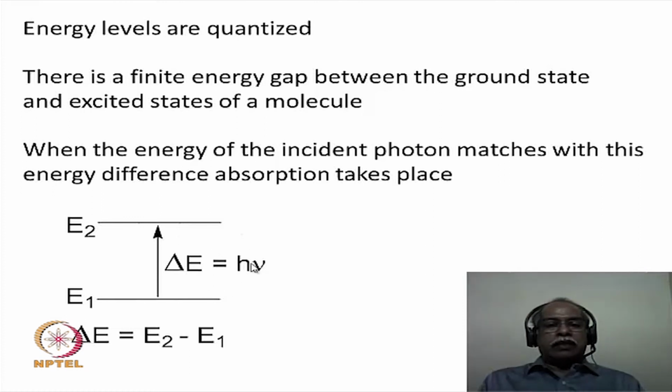Now, the difference in energy is delta E, and delta E is equal to h nu. So when the electromagnetic radiation of a certain frequency nu corresponds to the energy difference between the ground state and the excited state, absorption is going to take place. Otherwise, if there is a different frequency which does not match this criterion of delta E, then absorption will not take place. That is what is implied in this diagram.